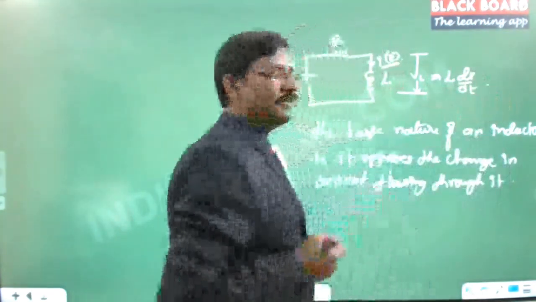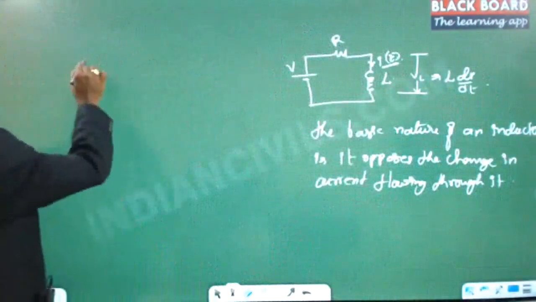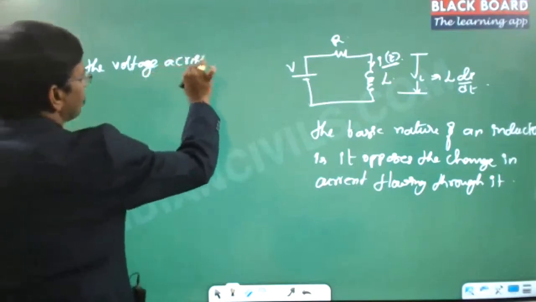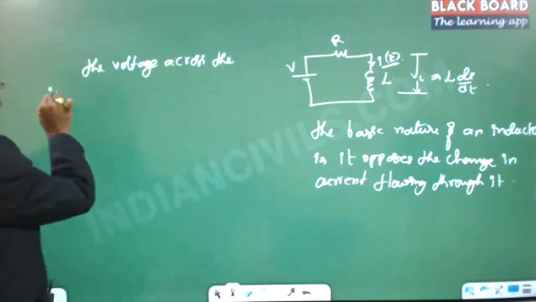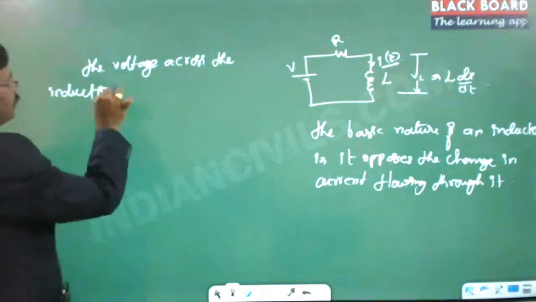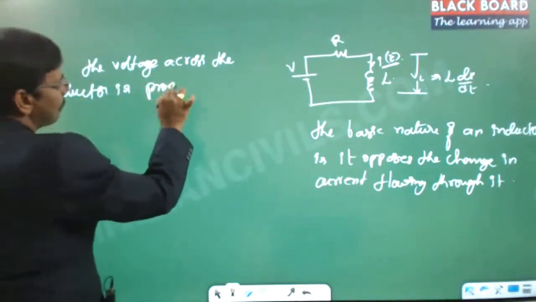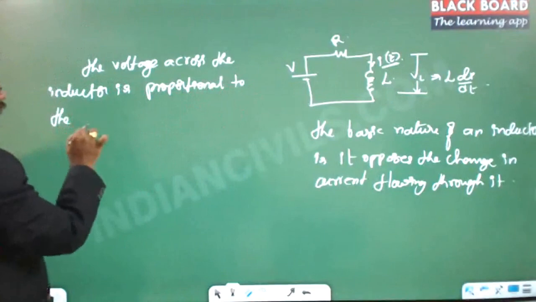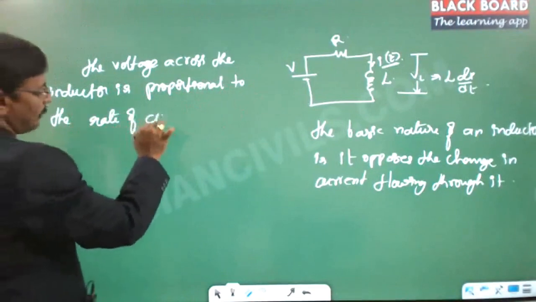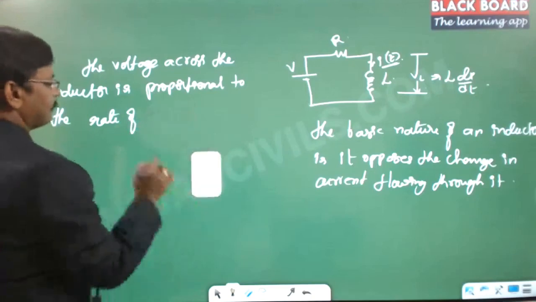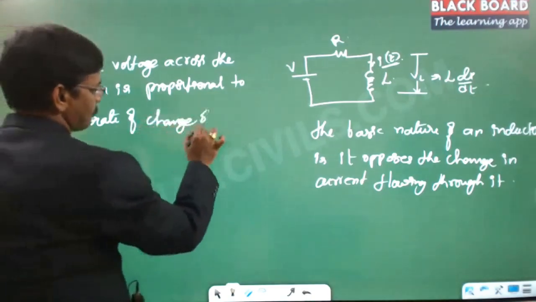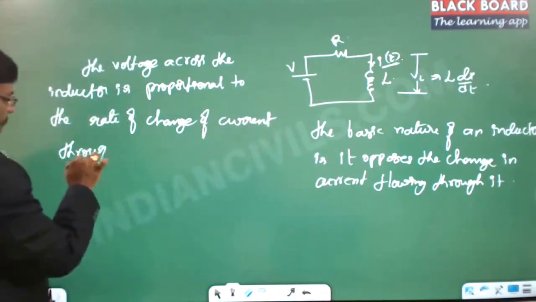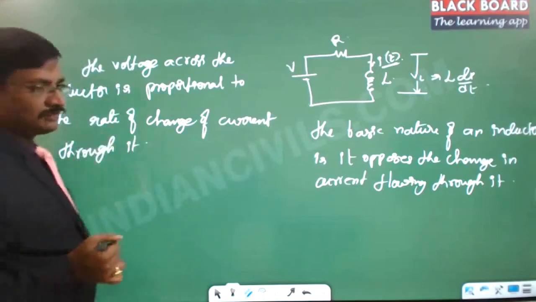By definition of the inductance, the voltage across the inductor is proportional to the rate of change of current through it, right?